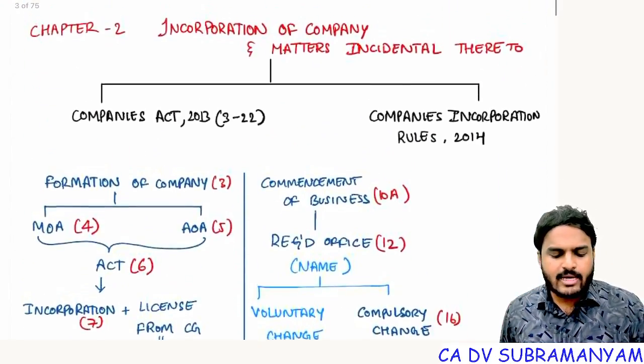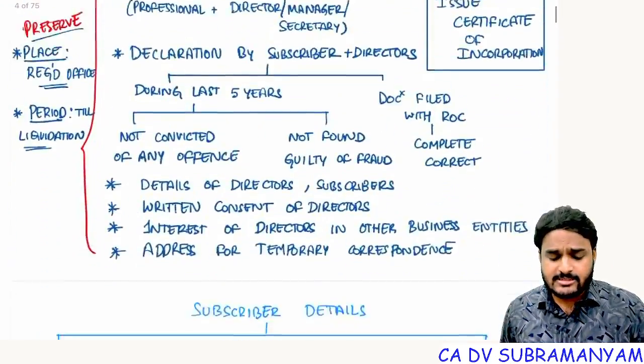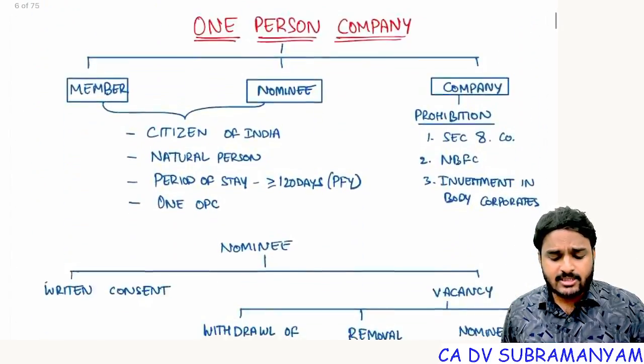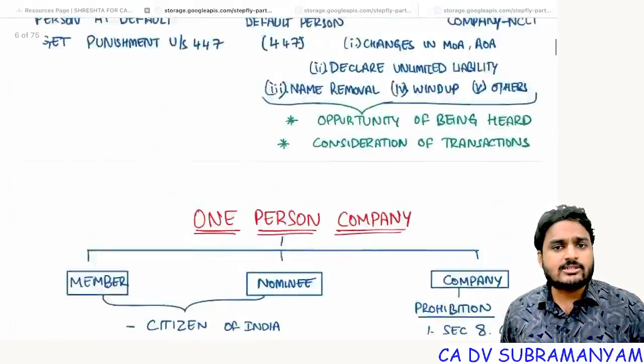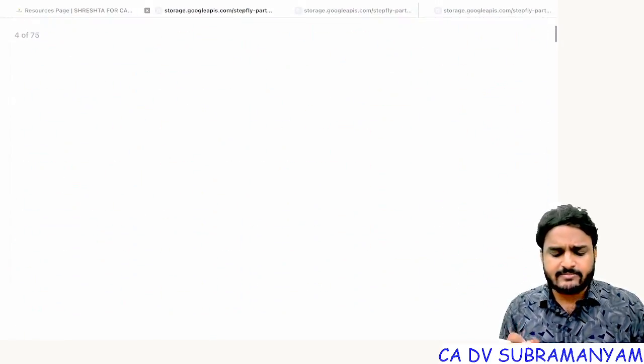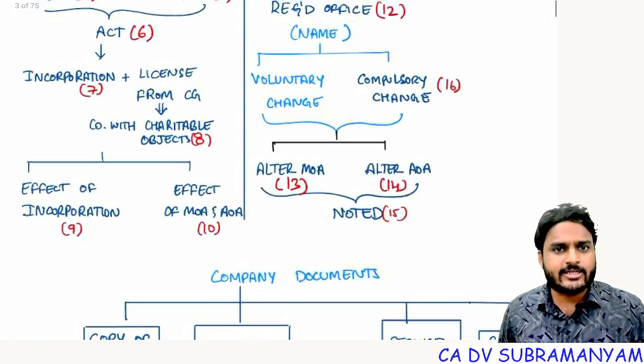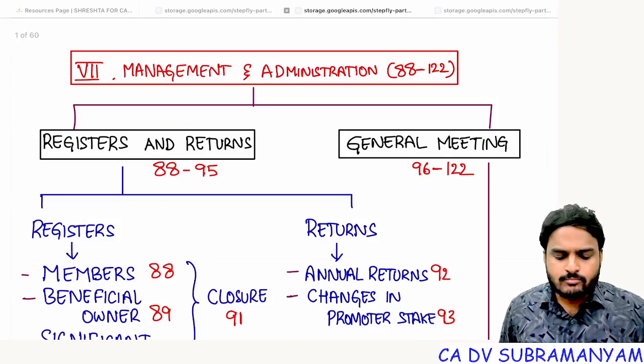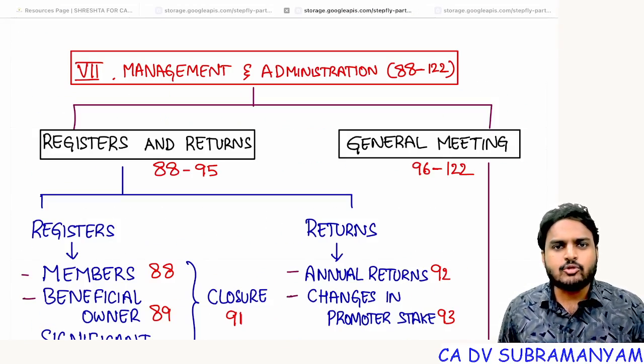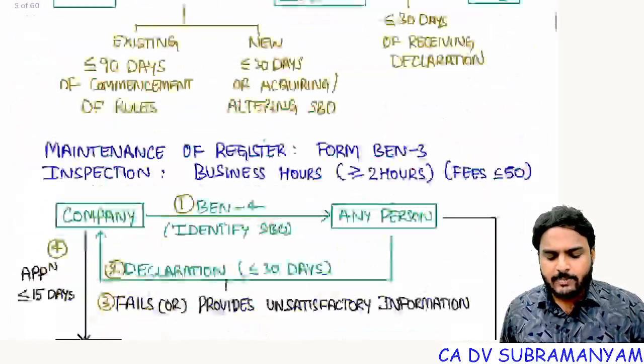See, these are my handwritten notes for the Part 1 marathon. Everything was summarized. You will find each and every section. In fact, section numbers you will also find here. Next one, the Part 2 marathon notes. As I told you, up to management and administration, I prepared handwritten notes.